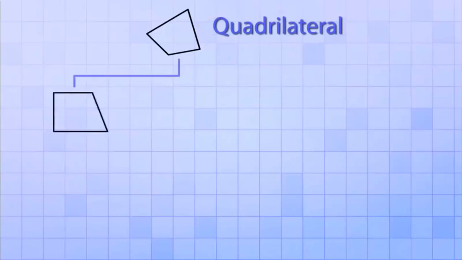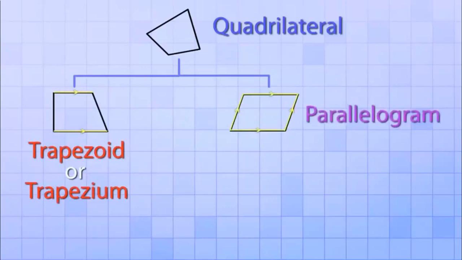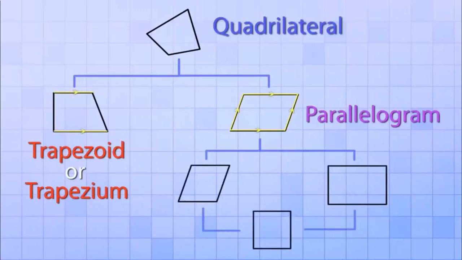But if it has one and only one pair of parallel sides, we call it a trapezoid or a trapezium. Or, if it has two pairs of parallel sides, we call it a parallelogram. And you've already seen that there are several types of parallelograms, called rectangles, rhombuses, and squares. All right, so that's the basics of classifying quadrilaterals.